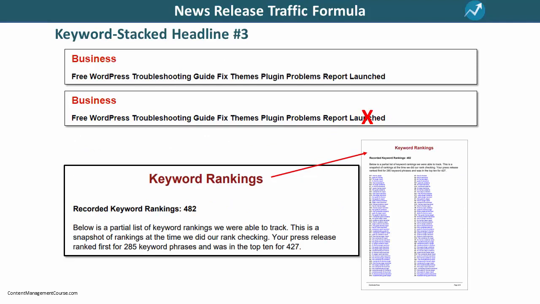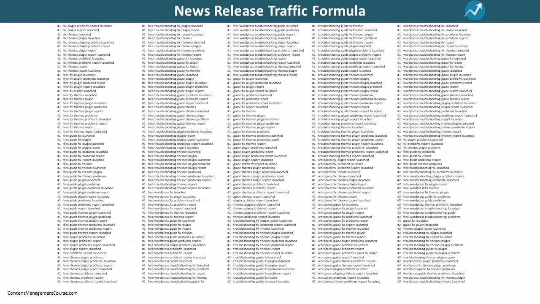As you can see here, this news release got ranked in Google for over 480 keywords. It also ranked number 1 for 285 keyword phrases, and was in the top 10 for over 420 keywords. This screenshot from the Keyword Rankings report shows all the keywords that this news release ranked number 1 for. I hope you're starting to get excited. I know I was when I first discovered this method and started using it to get results.